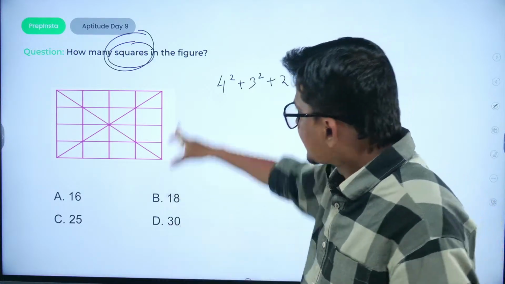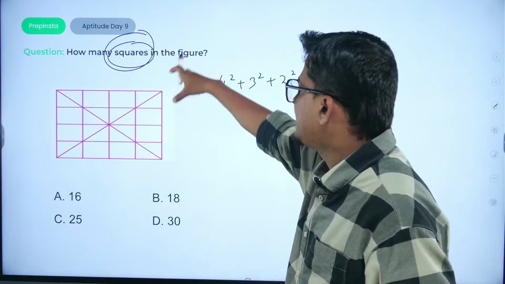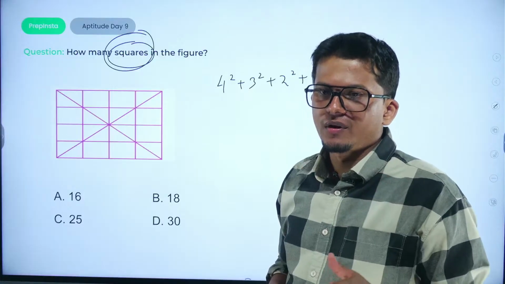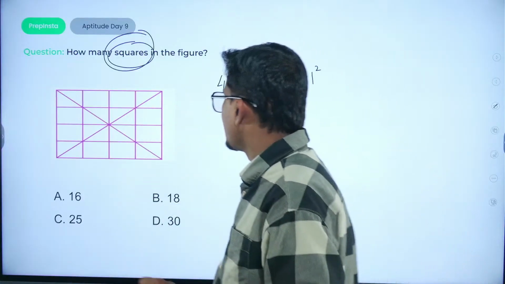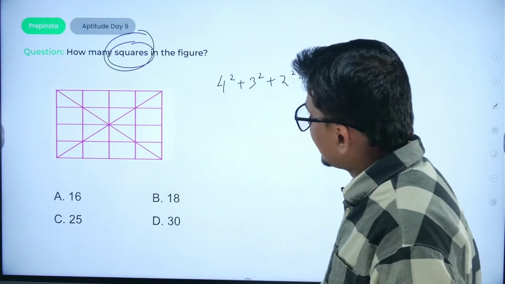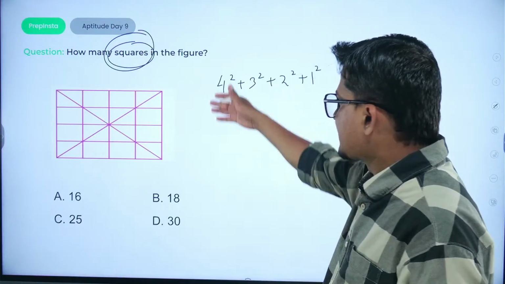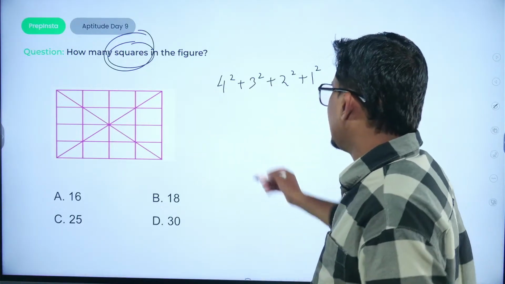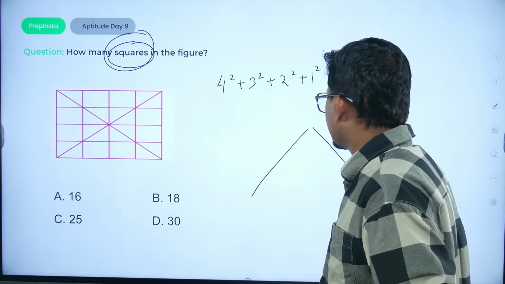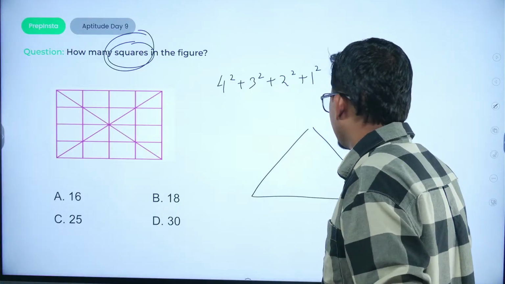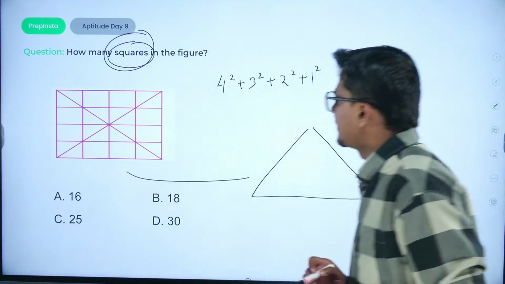Okay. If the same question comes and it is asked about finding the total number of triangles in it, how can we solve it? We can use the congruency and we can take any of the triangles. Suppose we have taken this particular triangle, the lower one. Okay.